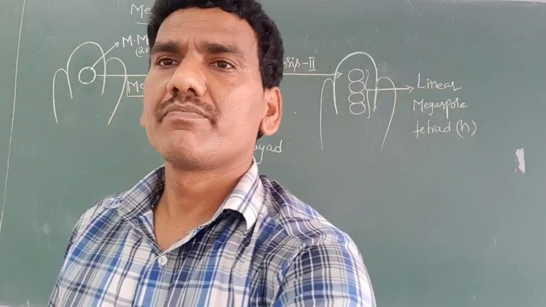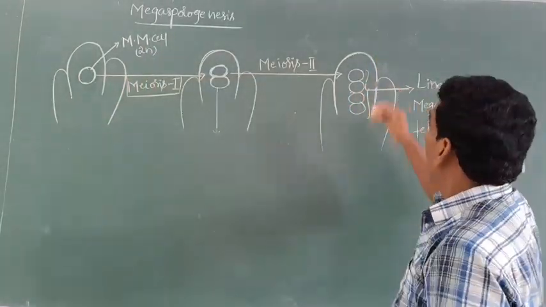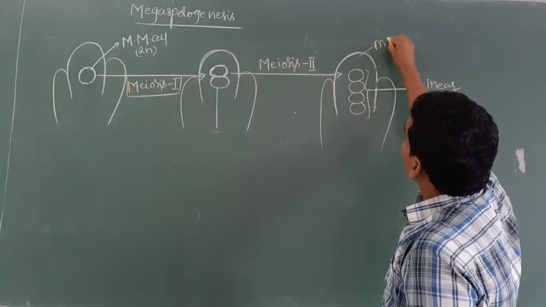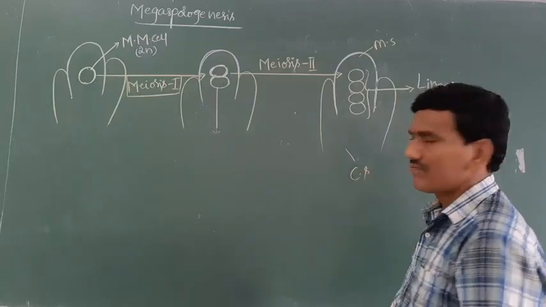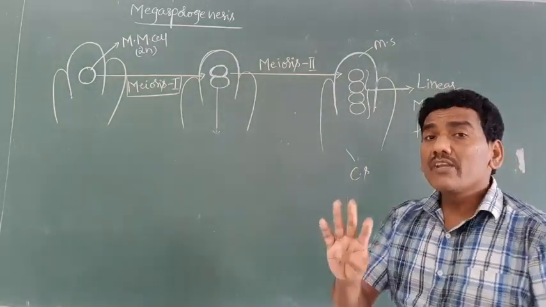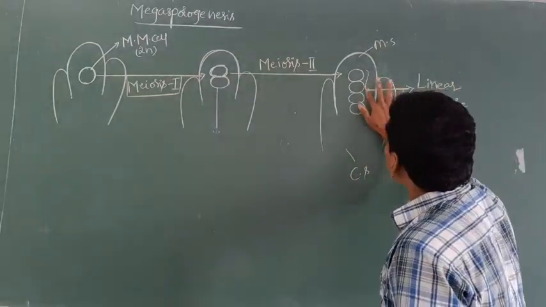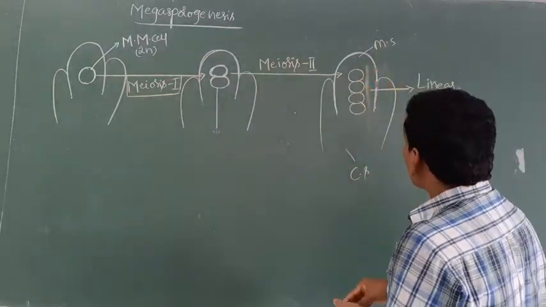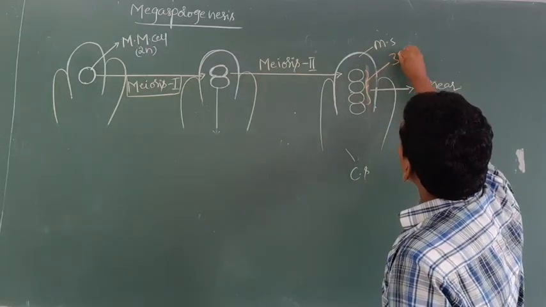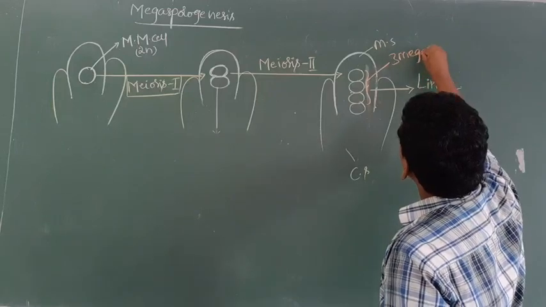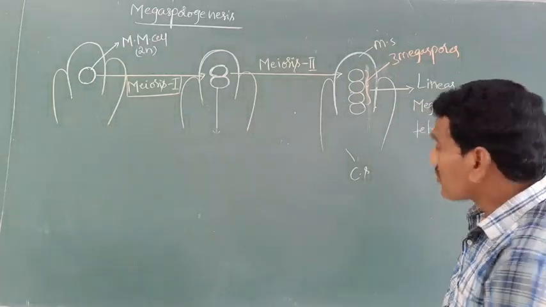Later, here, this is the micropylar side, and this is the chalazal side. In total, four megaspores are formed. The three megaspores on the micropylar side degenerate.